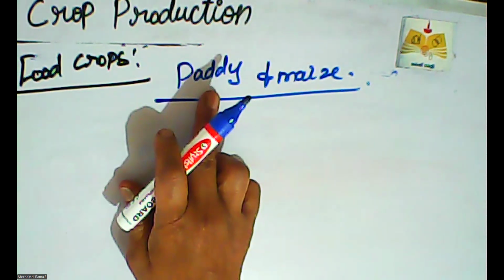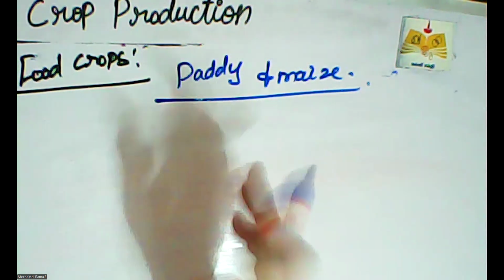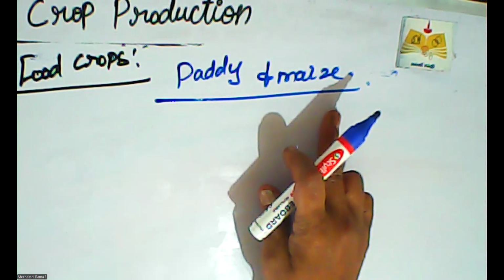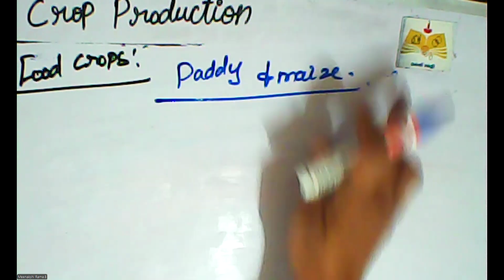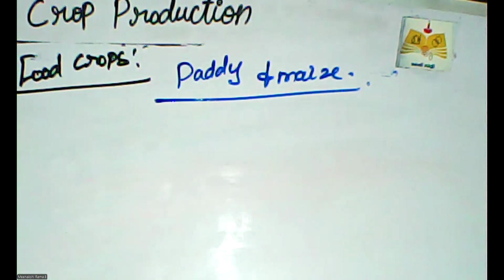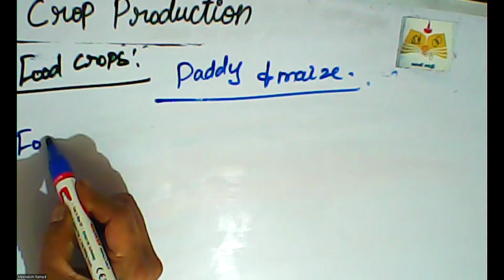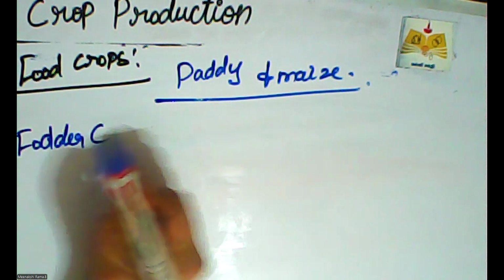Different kinds of rice and tiffin items, idli, dosa, chapati, puri, bread items, are all prepared with the help of paddy and maize only. So, paddy and maize are cultivated for human consumption. Yes, we consume a large amount of paddy and rice each and every day. And next one is fodder crops.